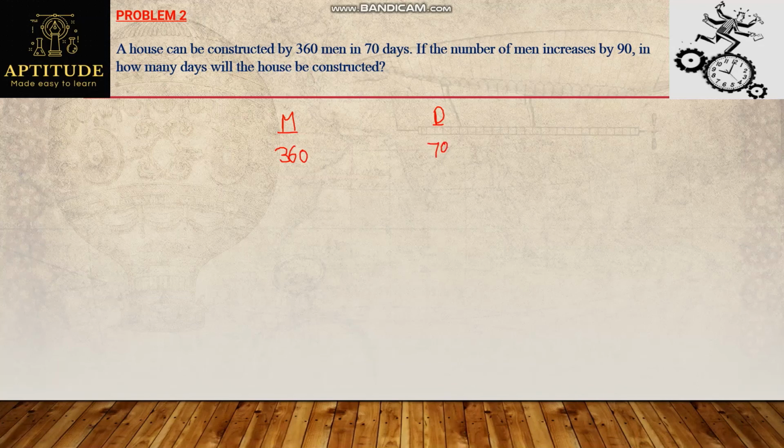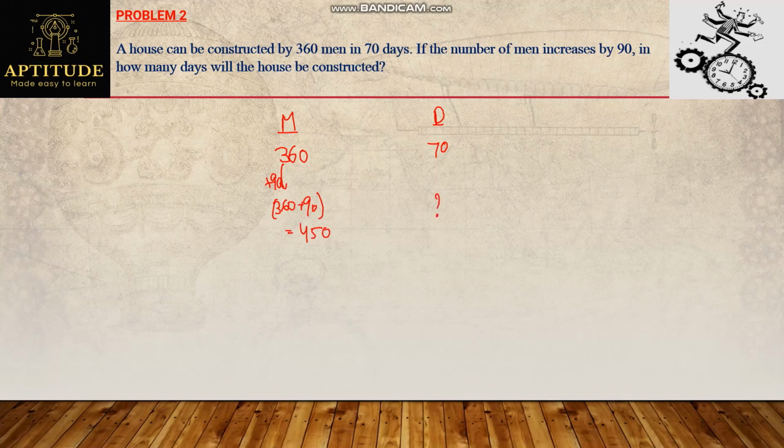Now the number of men increases by 90, which means 90 men are added in the second case. Along with 360 persons, 90 persons will be added, getting a total of 450 men. How many days will they take to finish the house?